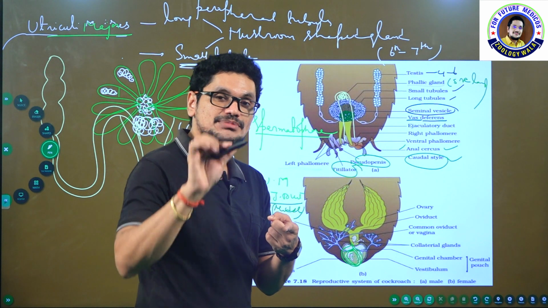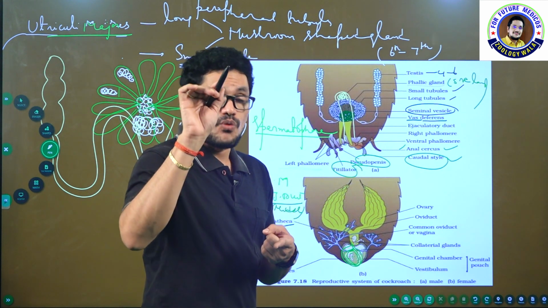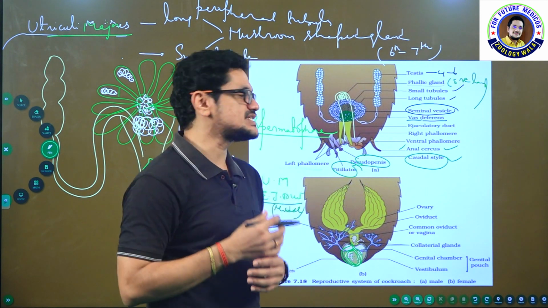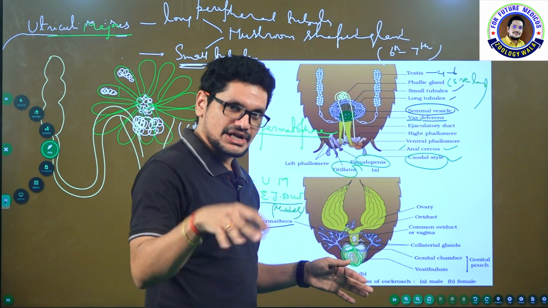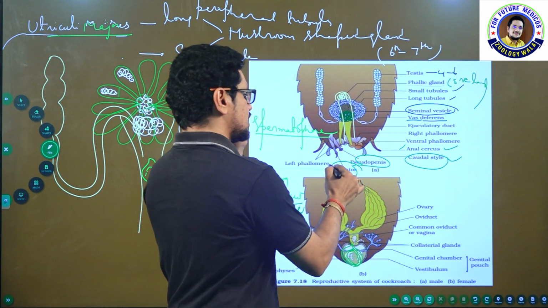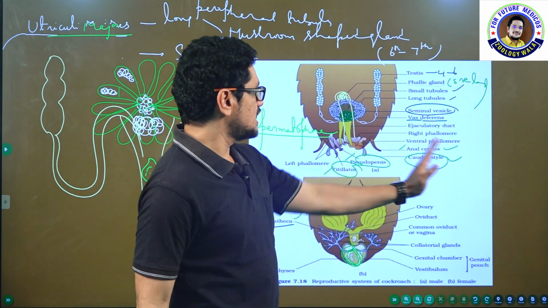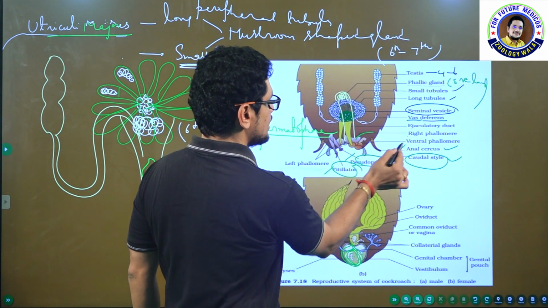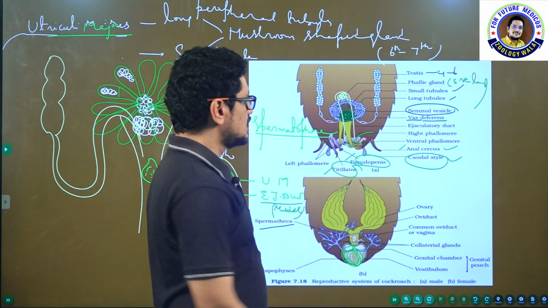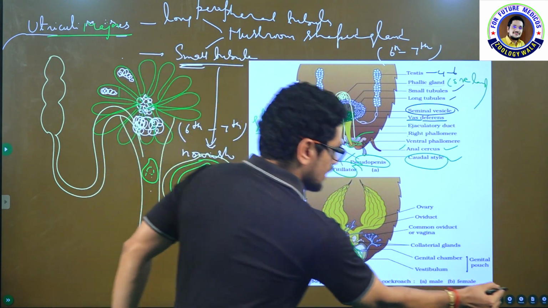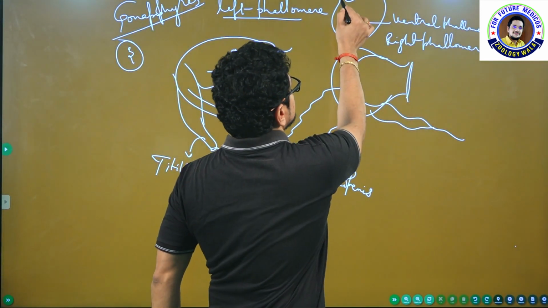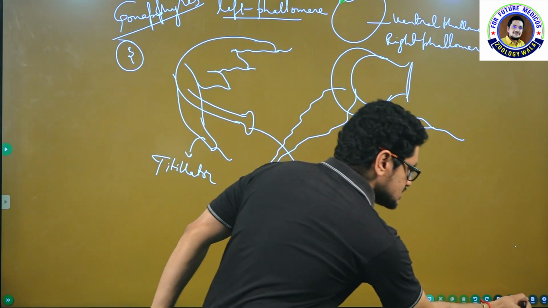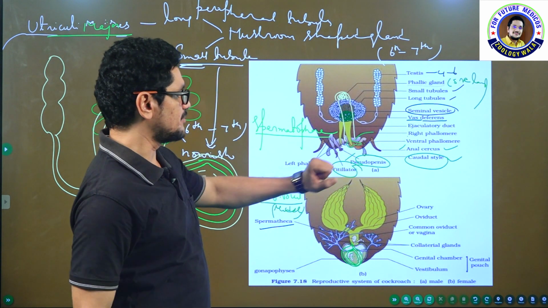How many phallomeres are present? Three in case of cockroach. What substance are they made of? They are chitinized structures. Are they symmetrical or asymmetrical? They are asymmetrical. This is the left phallomere with the titillator and pseudopenis, and this is the right phallomere and the ventral phallomere. See, this one is ventral, where the male genital opening is supposed to be. Here is the opening where the male genital opening will be. So three asymmetrical structures are present.